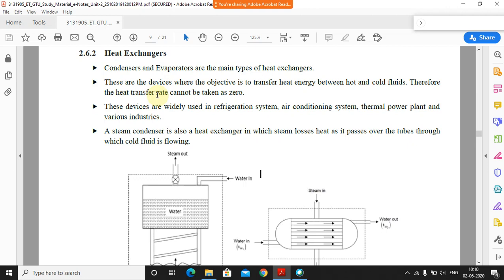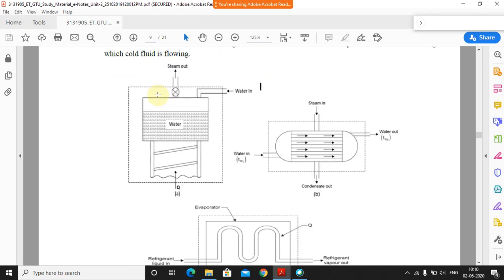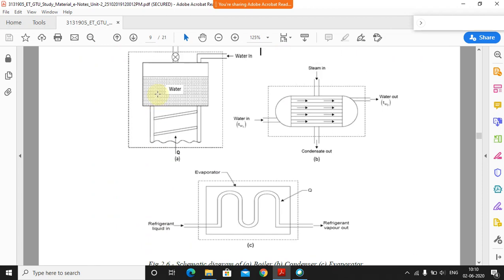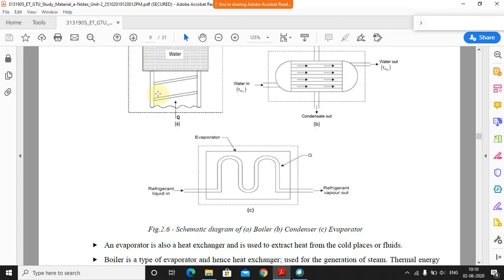So I'll show you the heat exchanger, how it looks and all that. Okay, I have a 3D model with me. So fine, now we'll come to the steady flow energy equation.